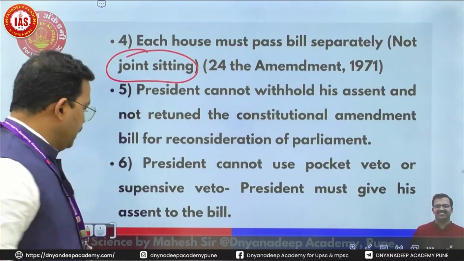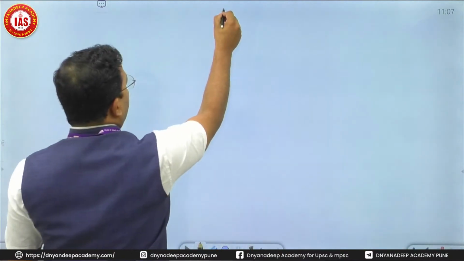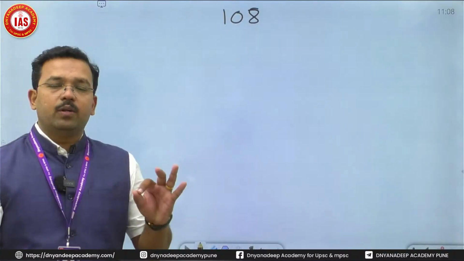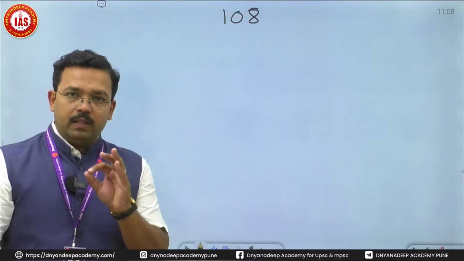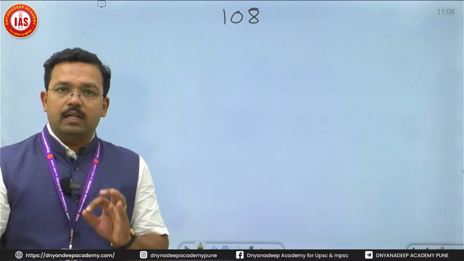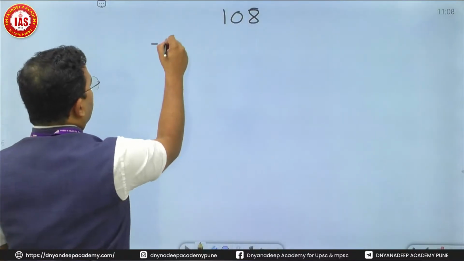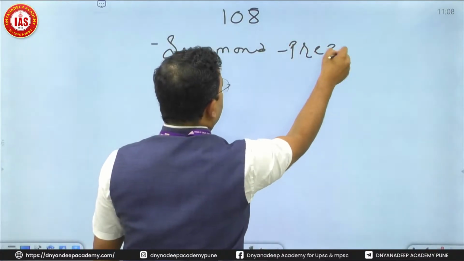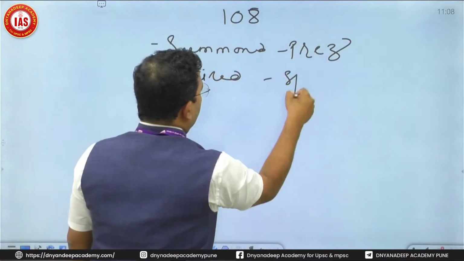We'll go into the brief of joint sitting. First thing, joint sitting is introduced under Article 108. Whenever there is a deadlock between two houses, in that case, we can go for a joint sitting. Joint sitting is summoned under Article 108. In the center, joint sitting is summoned by the President of India, but it is chaired by the Speaker of Lok Sabha.